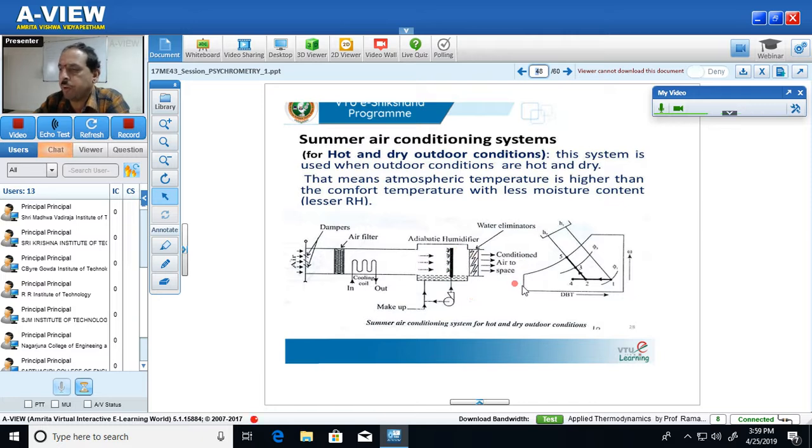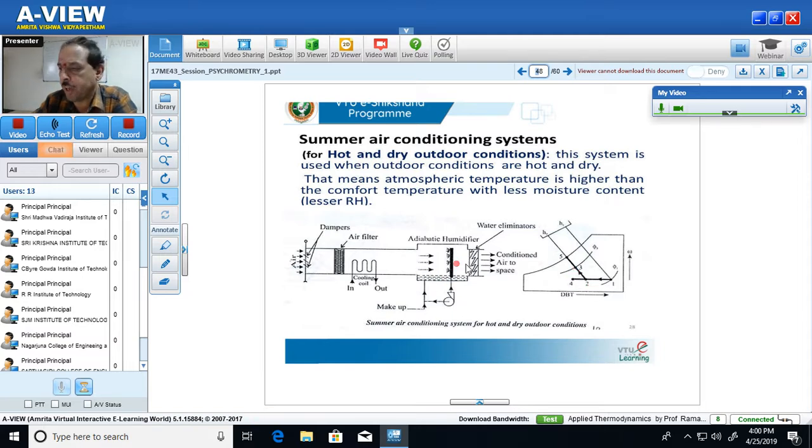Doing so, we increase the water content in the air, that is, we increase the specific humidity of the air. We also increase the relative humidity of the air. The most important thing to note is that it is an adiabatic humidification process. This takes place at constant enthalpy, or in other words, without any change in the heat content.